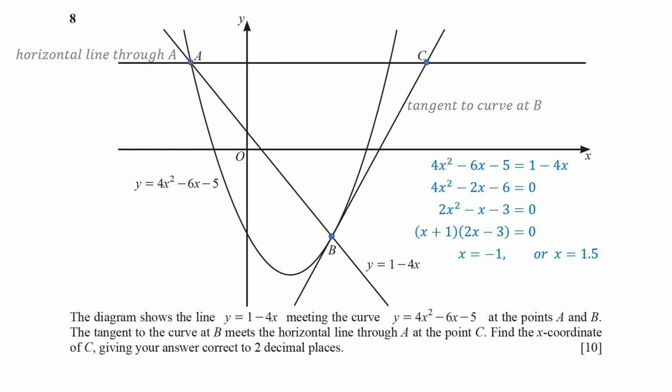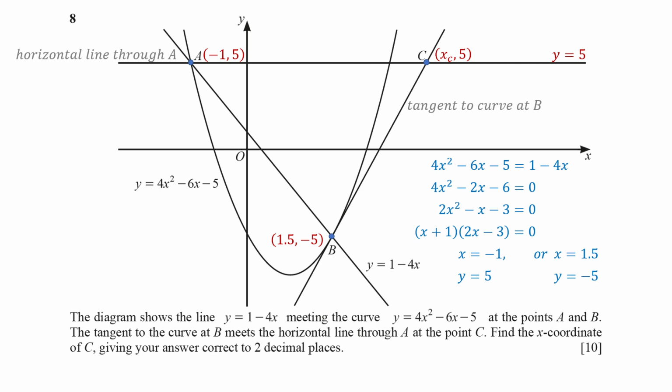Substituting each of these x values into the straight line equation gives the corresponding y values. When x is -1, y is 5. When x is 1.5, y is -5. Point A is at coordinates (-1, 5), and point B is at coordinates (1.5, -5). Thus, the equation for the horizontal line through A is y equals 5.